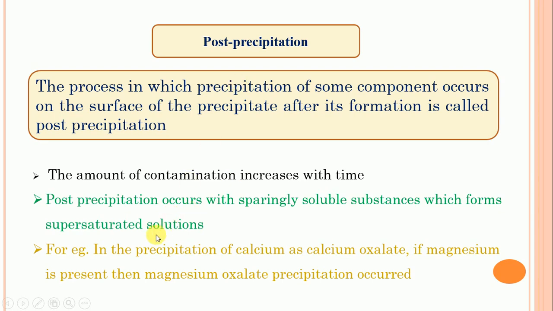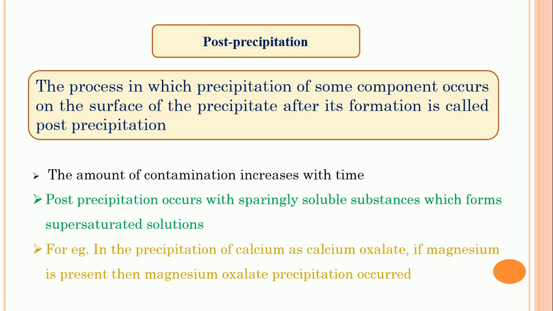For example, in the precipitation of calcium as calcium oxalate, if magnesium is present, then magnesium oxalate precipitation occurs. So when two ions have one ion in common, the adsorption of that ion takes place, or we can say post-precipitation takes place. The example is the precipitation of calcium as calcium oxalate. If magnesium is present there, then magnesium oxalate precipitation occurs. This is due to the common ion present in those two substances. So this is about post-precipitation.